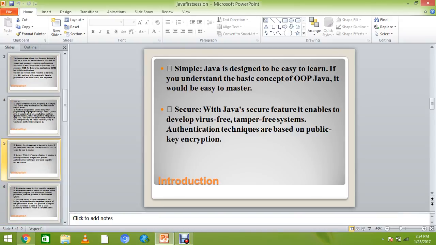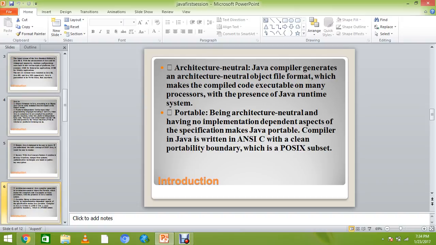And it's architecture neutral. That means the Java compiler generates an architecture neutral object file format, which makes the compiled code executable on many processors. That means we can compile the code and execute it with the presence of the Java runtime system, that is called JRE. And portable means we can work on it anywhere. It's simply a portable